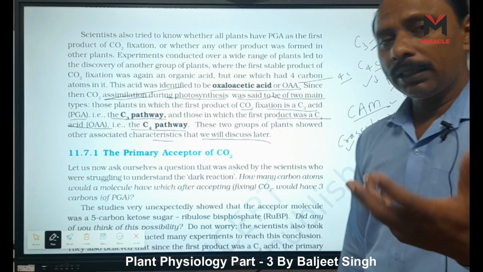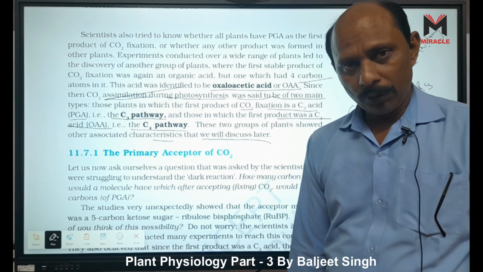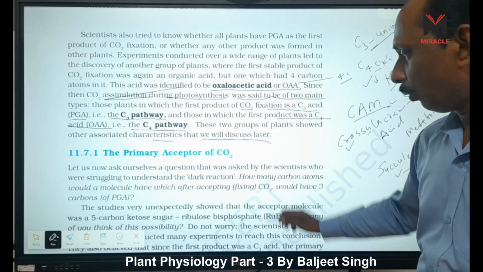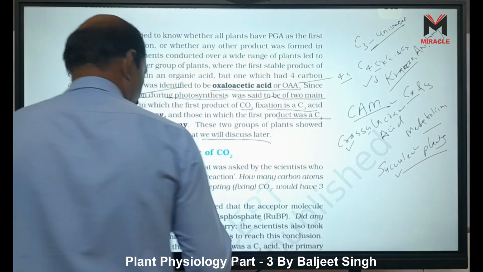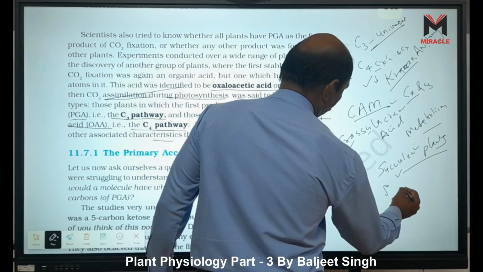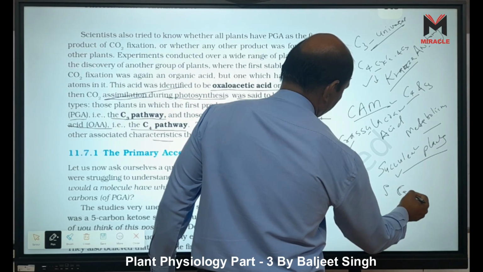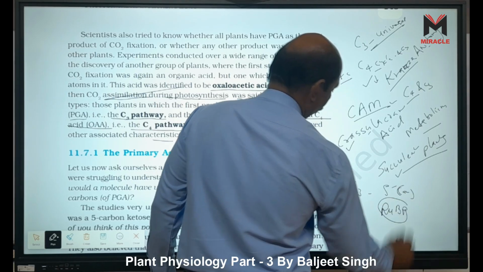Here, in the case of C3, the acceptor is a 5 carbon molecule, called ribulose bisphosphate.